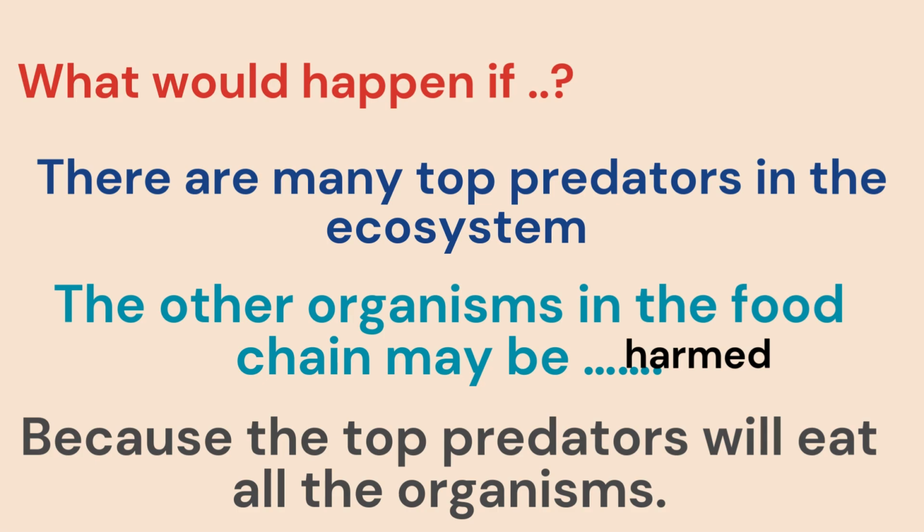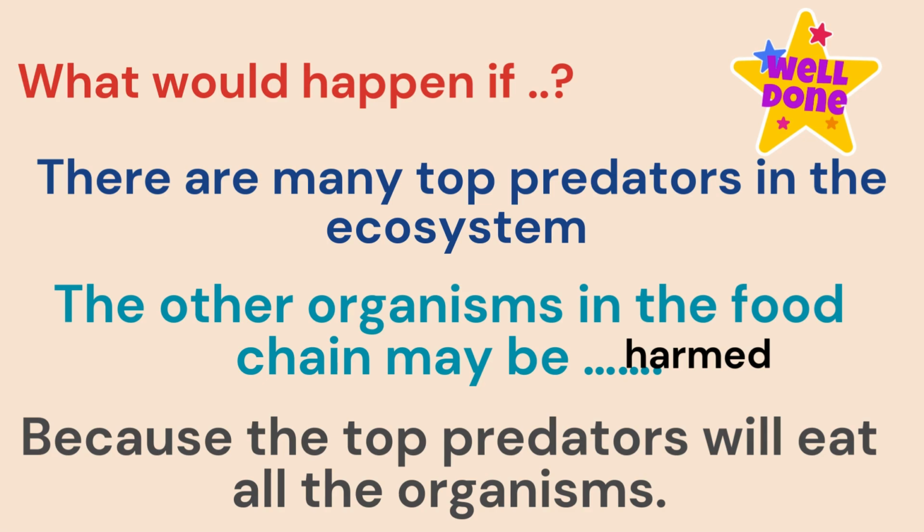Because the top predator will eat all the organisms. So here the other organisms in the food chain may be harmed, okay? Because there is a large number of top predators, and top predators will eat the other living organisms.